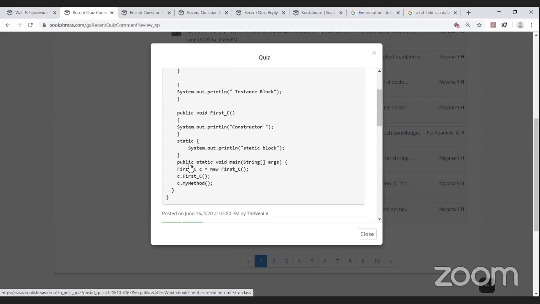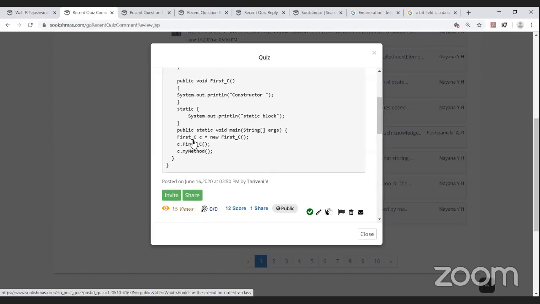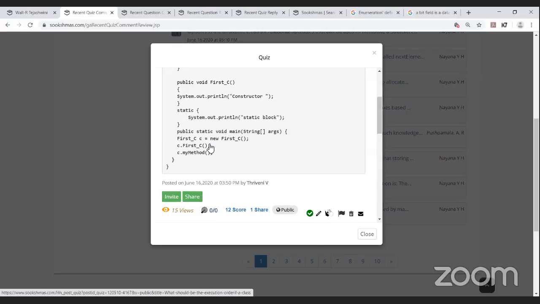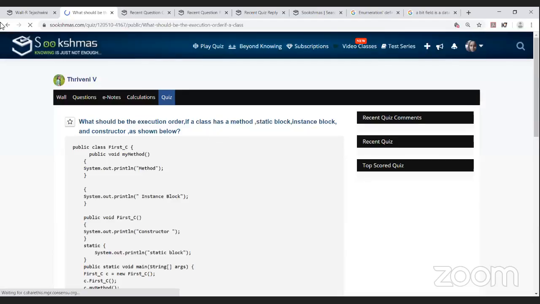Yes, and inside the public static void main of string args, first_C is equal to new first_C. Object is being created here, and C dot first C. This is the prototype of the function. When it is called, it gets the control.